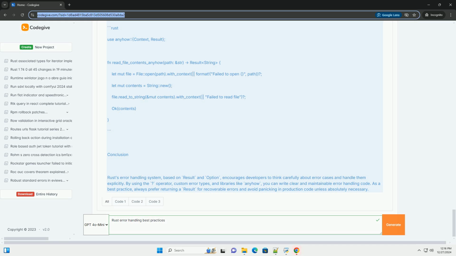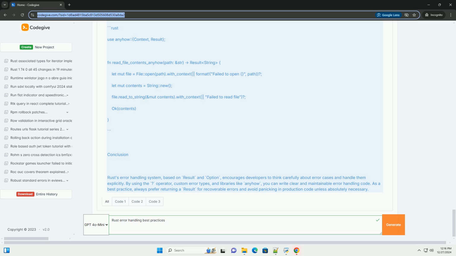5. Using anyhow for simpler error handling. For applications where you want to simplify error handling, you can use the anyhow crate. It provides a convenient way to work with errors without having to define custom error types.